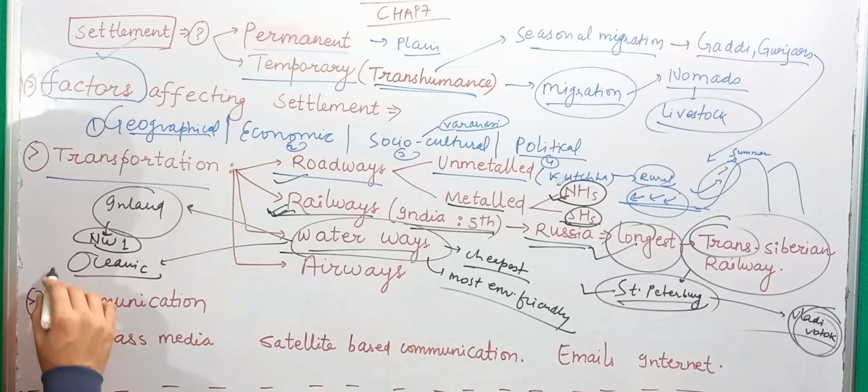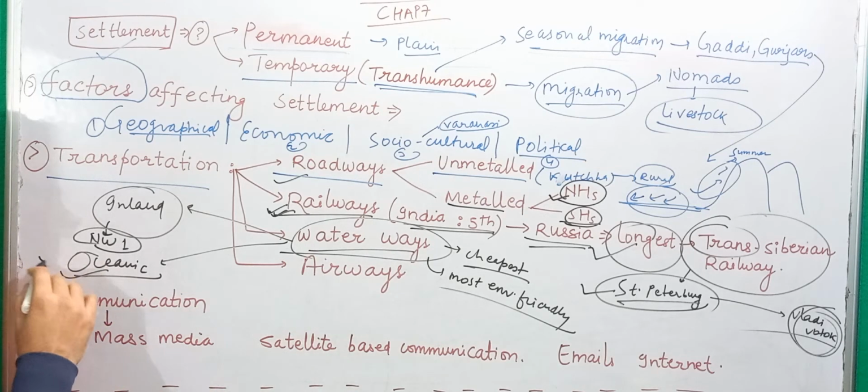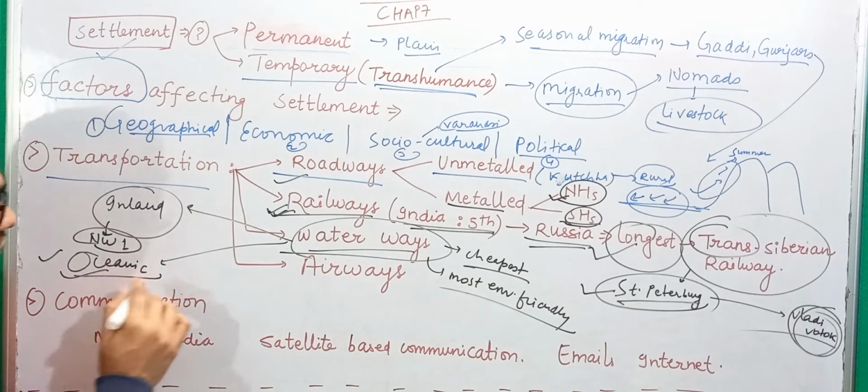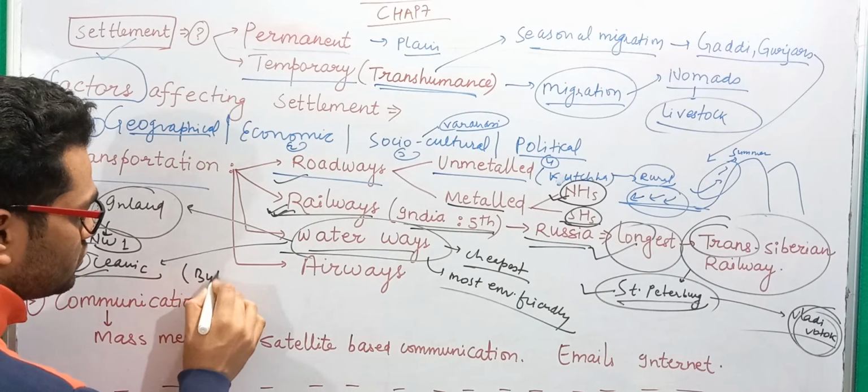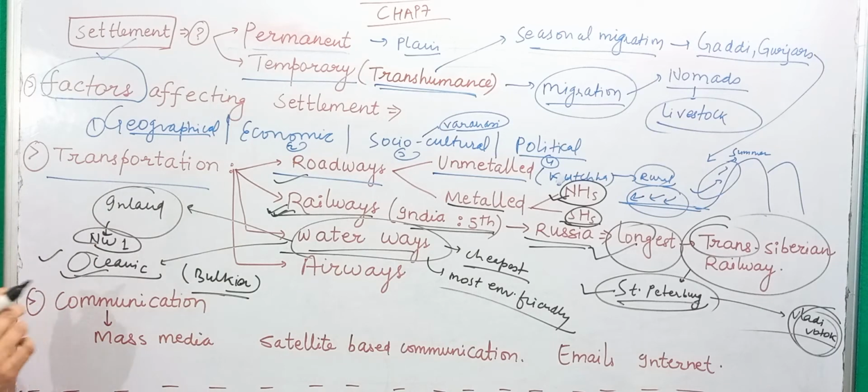But when it comes to oceanic transport, from Mumbai you can go to Vladivostok, you can go to any European country, you can go to even America. So when it comes to bulkier goods, this is the way of transportation that is preferred.